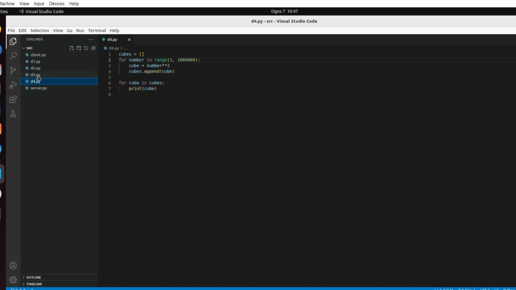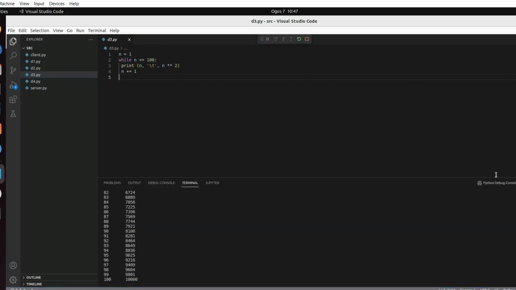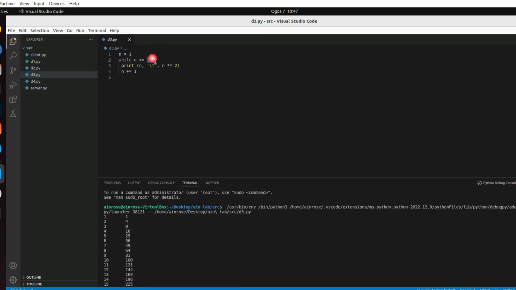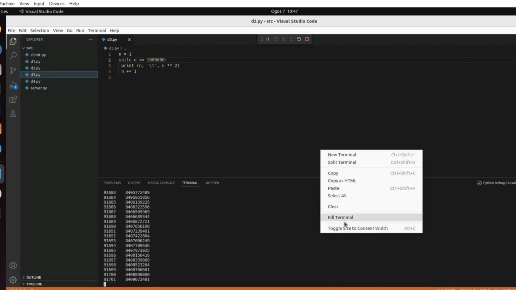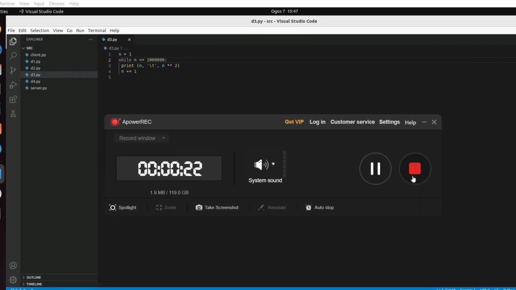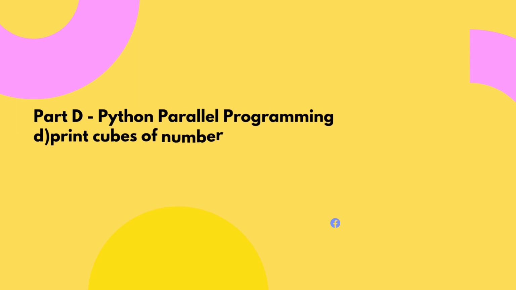For the next question, I need to print the square numbers from 1 up to 1 million. This is my very simple code, and then I run the debug, and it shows the square numbers from 1 to 1000. I just set it to 1000 because the result is looping.